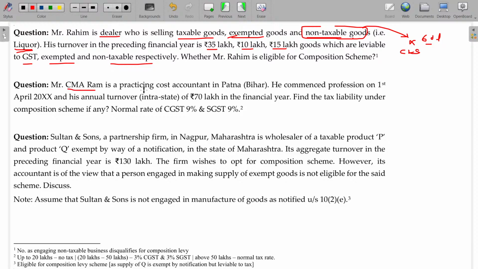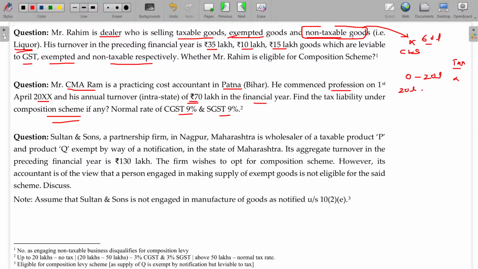Mr. CMA Ram is a practicing cost accountant in Patna. He commenced his profession on 1st April and his annual turnover is 70 lakhs in the financial year. Find the tax liability under the composition scheme, if any, normal tax being 9%. So a practicing cost accountant is a service industry. In the very first year, 0 to 20 lakhs, tax is not payable.